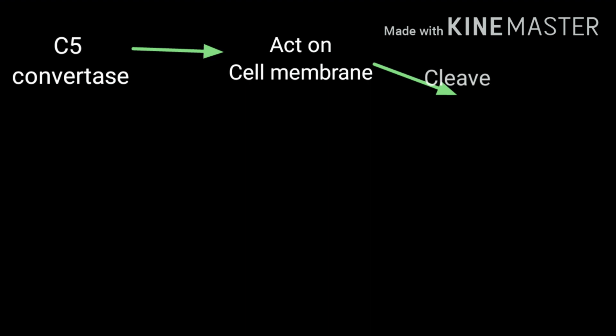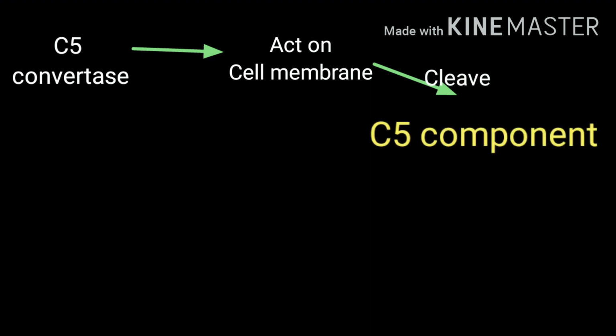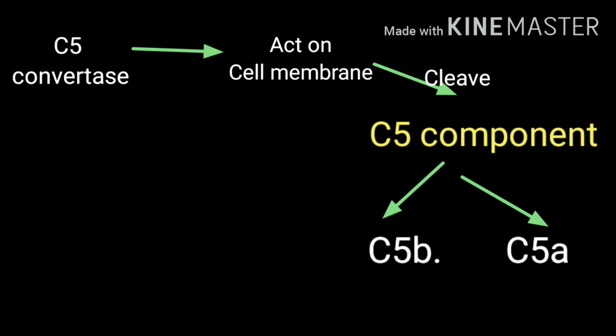This C5 convertase acts on the cell membrane and cleaves the C5 component, splitting it into two subunits, that is C5a as the smaller subunit and C5b as the major subunit.